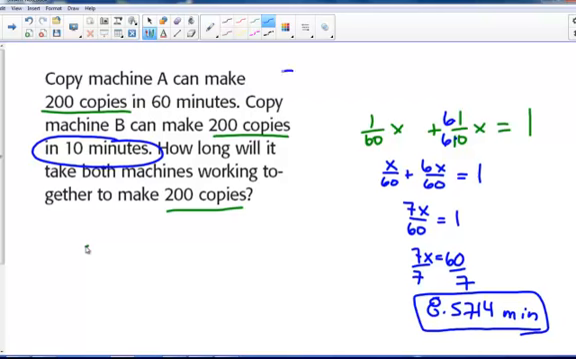this helper here that takes an hour, this very slow helper, it's going to still take less than 10 minutes because it has a helper. So our number should have been less than 10 minutes.